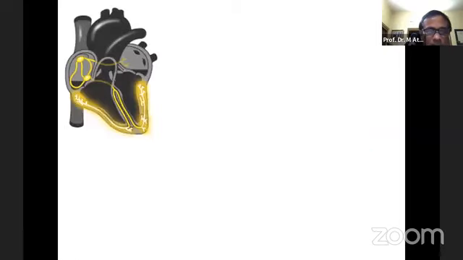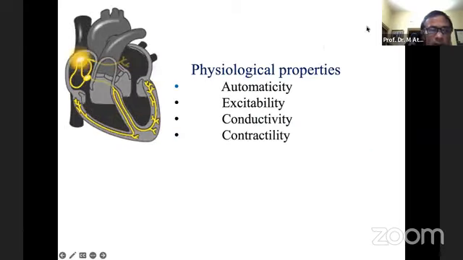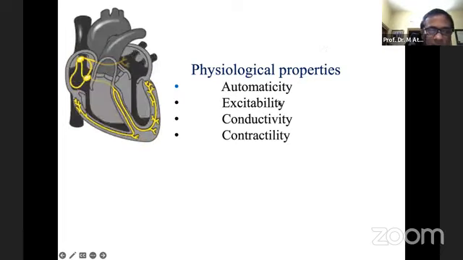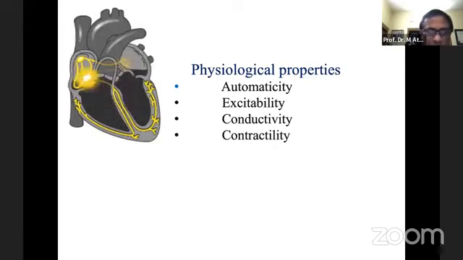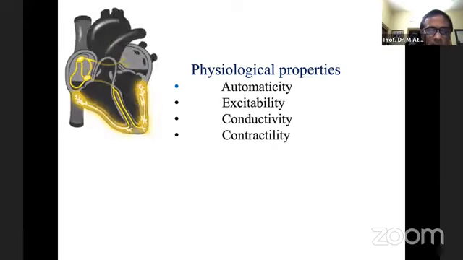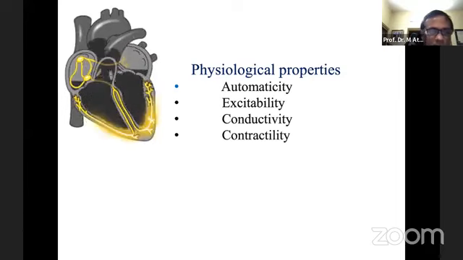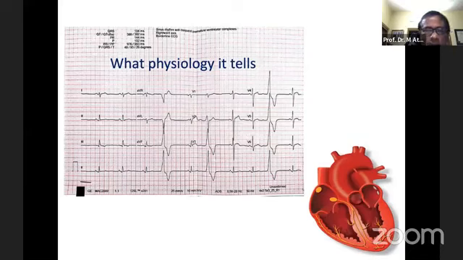So these are the physiological properties or electrical properties of the heart: automaticity, excitability, conductivity, and contractility. All these physiological properties or electrical functions of the heart can be explained by the ECG. Actually, the whole ECG is the explanation of the physiology. This is one example where I can say what physiology this ECG tells. From this ECG, we can see the physiology of the heart.